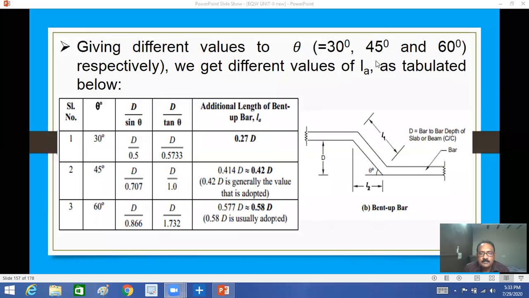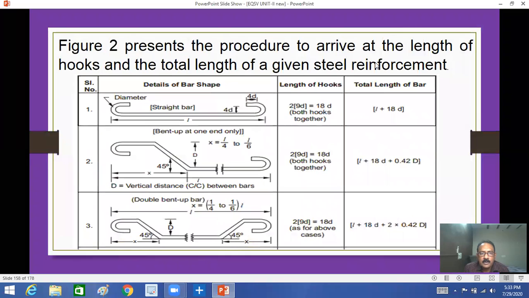See here, this is a very, very important figure, you must remember. If you understand this figure, you will get full marks in this unit. Definitely this type of question you will get in the examinations.